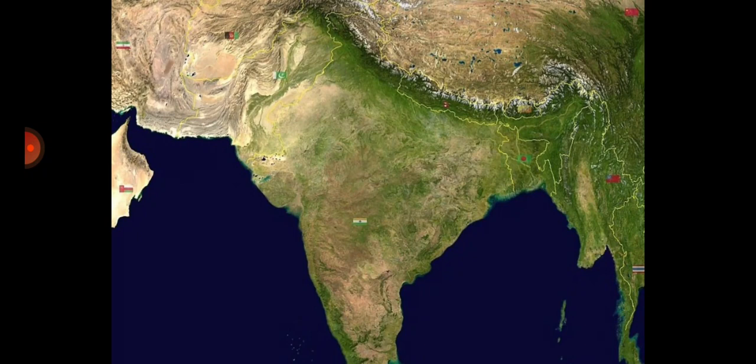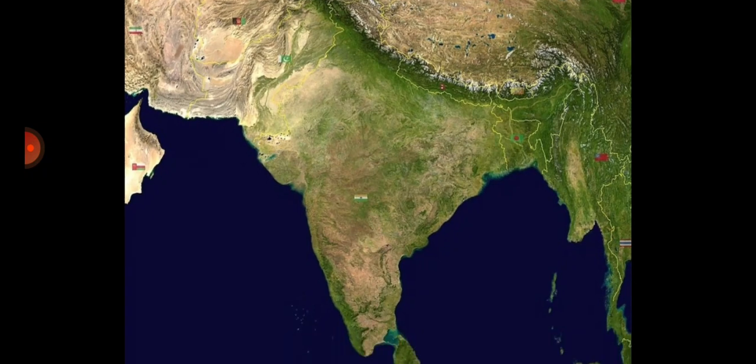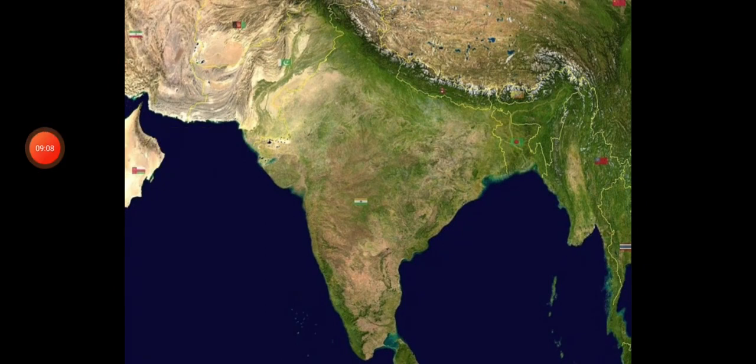And imagine what Russia used to be when it was a part of the Soviet Union, that is USSR, that it had Kazakhstan and Ukraine and all the countries, no? So imagine how big Russia is. So India is the seventh largest country in the world. It is generally asked in your exam. So that is the physiography of India.